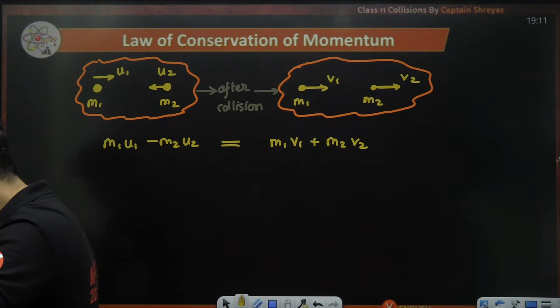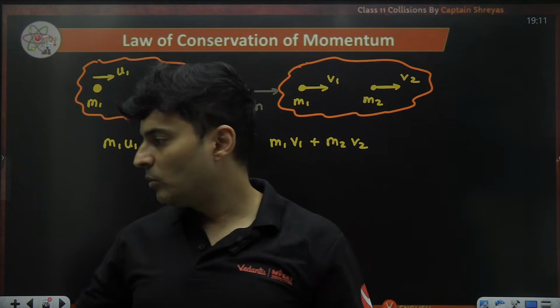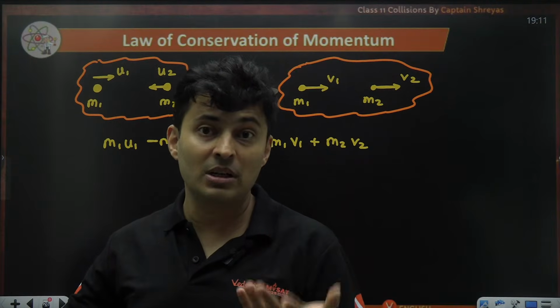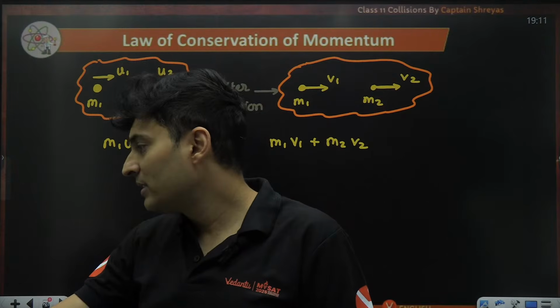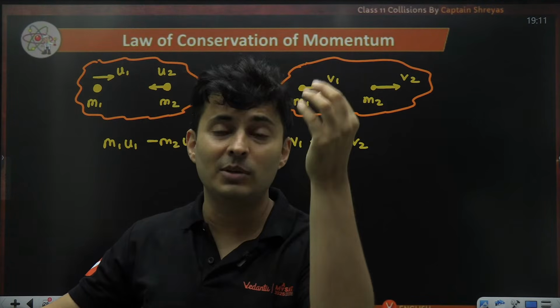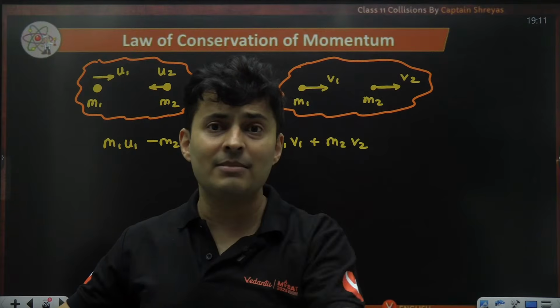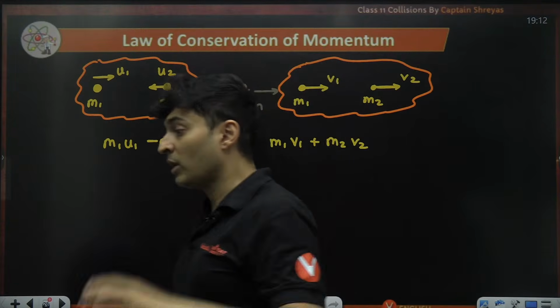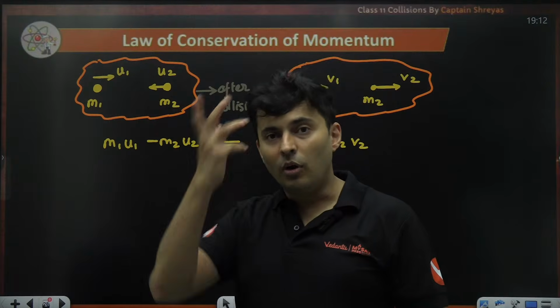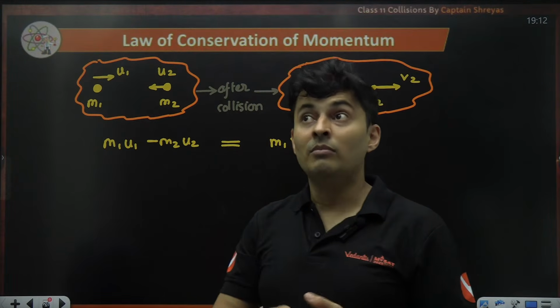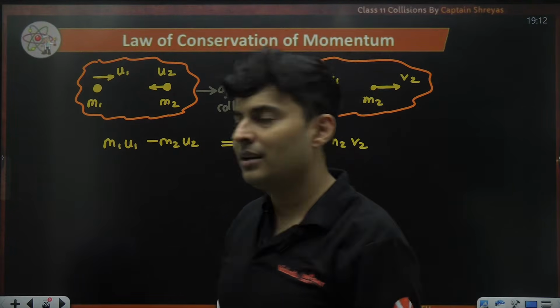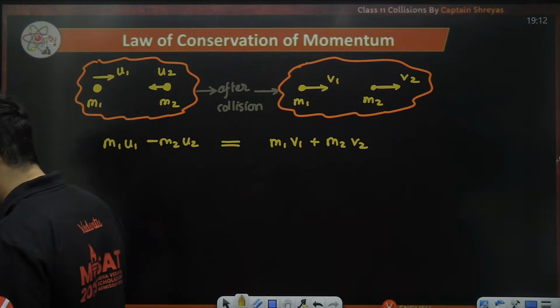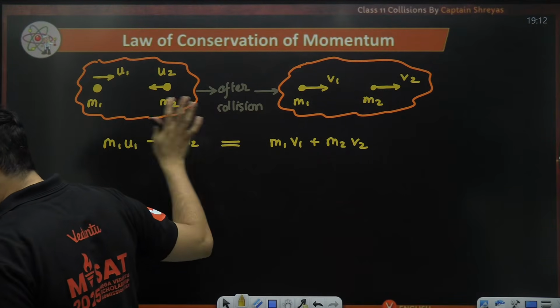If momentum is always conserved in an isolated system, why does a ball thrown upward come back down? Space Tech, tell me, when you choose the ball as a system, is the external force zero? Obviously not, gravity is there. So how can you say conservation of momentum will be valid? Got it? Momentum is conserved for an isolated system, but the ball is not isolated because there is an external force acting on it, gravity, mg. So you cannot conserve momentum. But for a ball-earth system, yes. When you throw the ball up, the earth moves down slightly. Earth being massive, the recoil velocity will be very small. But yes, ball-earth momentum will be conserved. Got it, everyone? Laiba, I hope now it is absolutely clear.